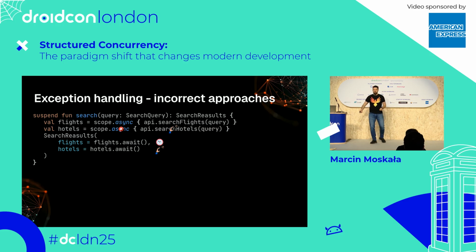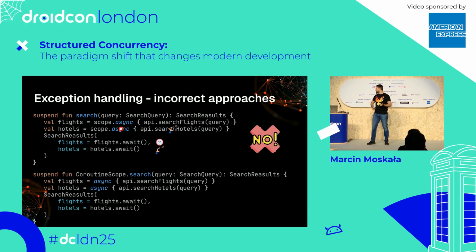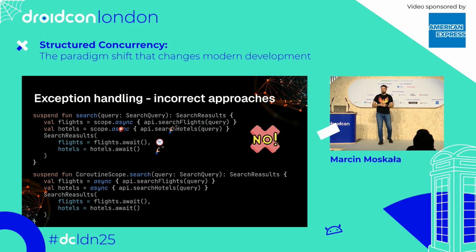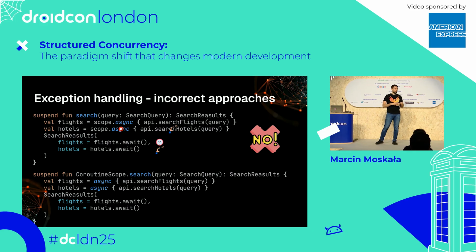Okay, so let's now consider another approach that used to be pretty popular in the early days of Kotlin X coroutines: starting those sub-processes directly on the caller scope. So no super coroutine scope inside our function.